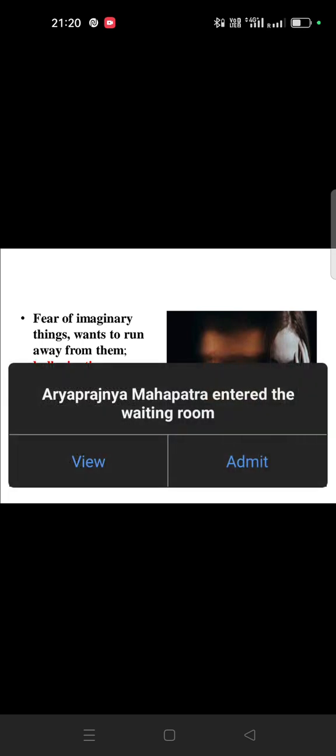Another symptom: fear of imaginary things, wants to run away from them, hallucinations. You can see in the picture, a patient is having hallucination. Hallucination means, for example, you are sitting and you feel that someone is calling, but in reality there is no one there to call you, but there is a fear of imaginary things. He starts imagining something because of which he has a lot of fear, and wants to run away.